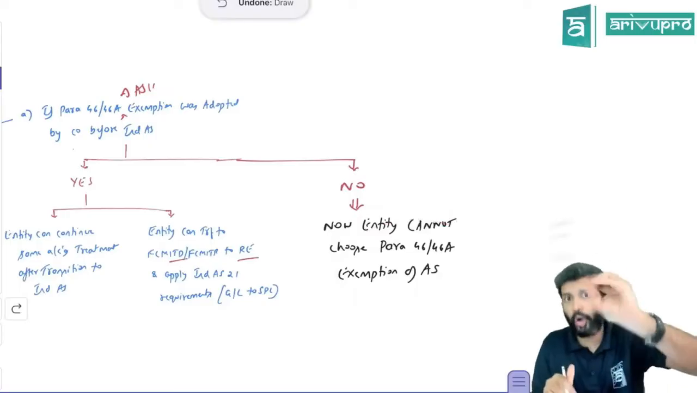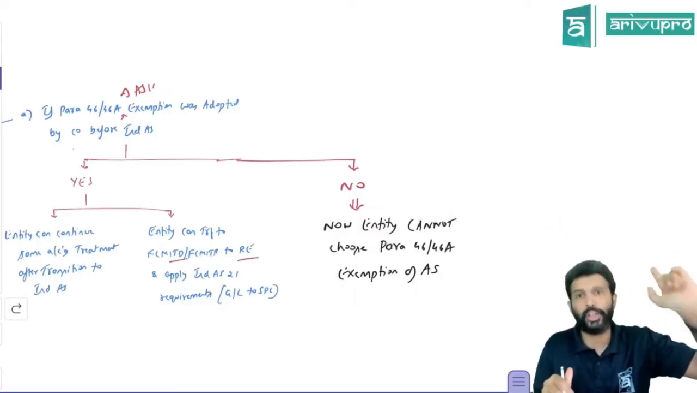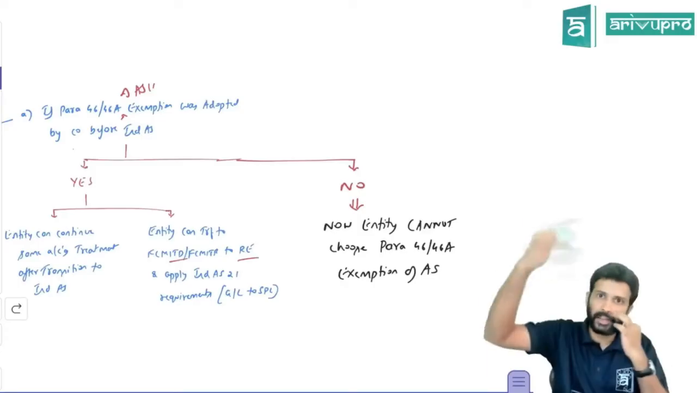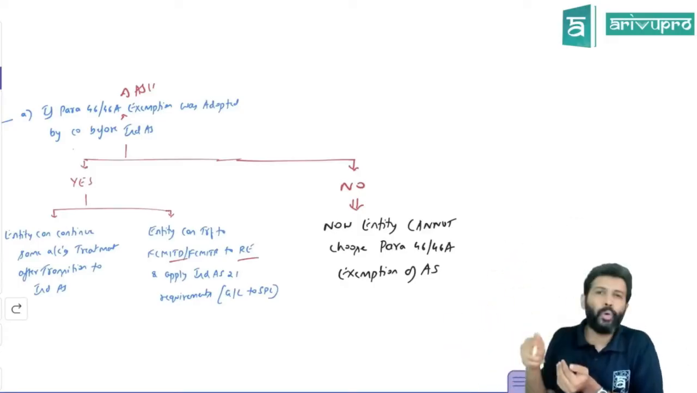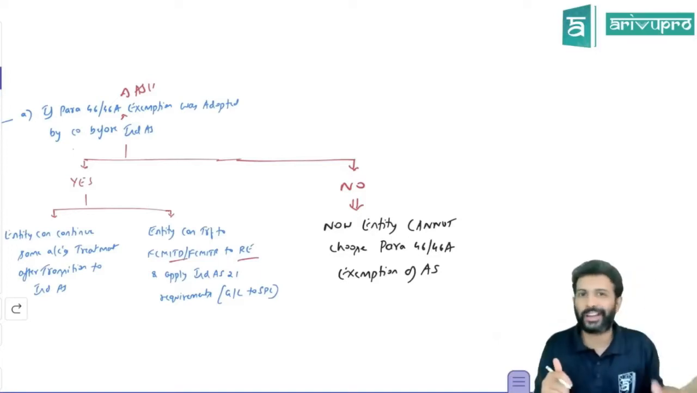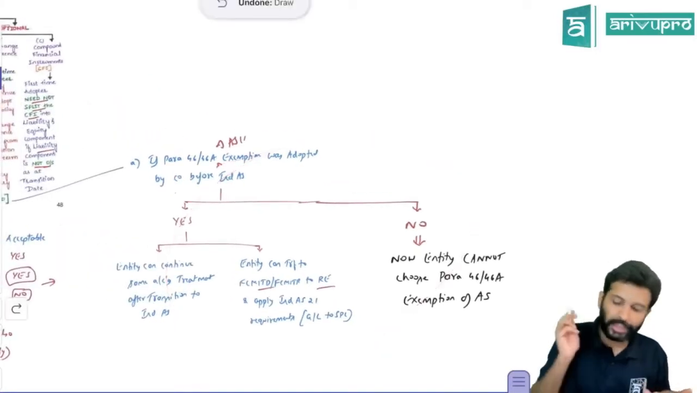If you have followed that choice, you can continue with the choice, or you can also cancel the choice and apply IND AS 21. However, if you have not adopted that choice at all, then after IND AS is applicable, you cannot select that particular option. That's what I'm trying to summarize with this particular table.